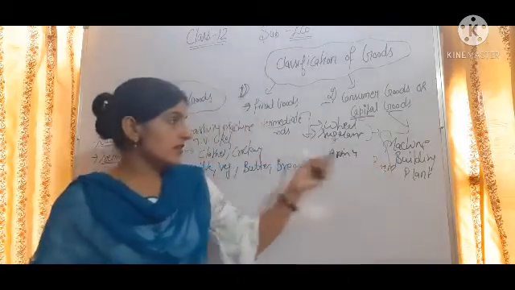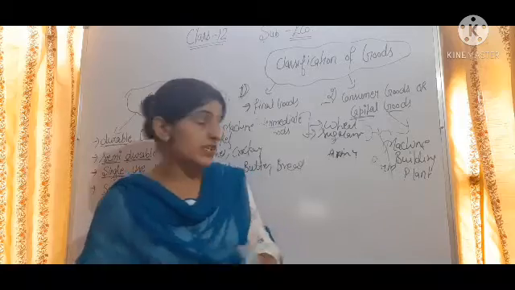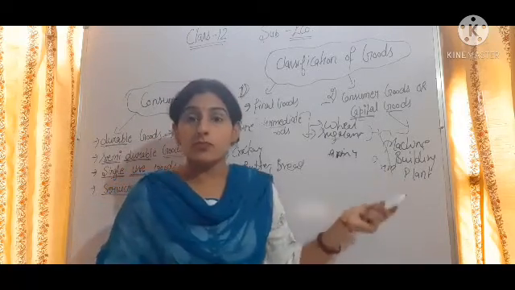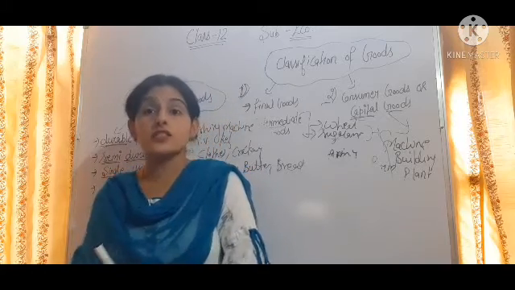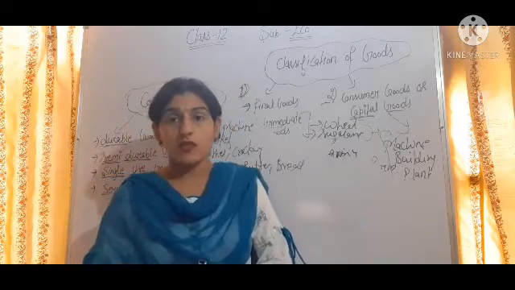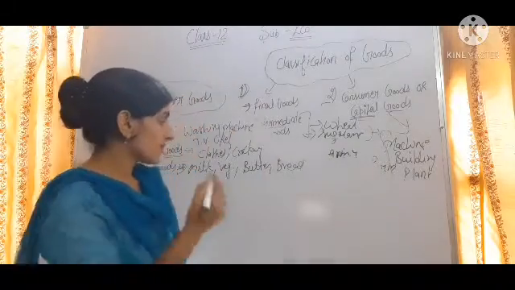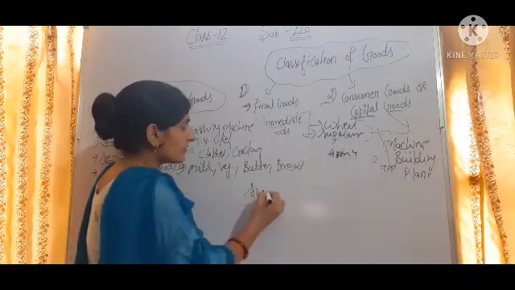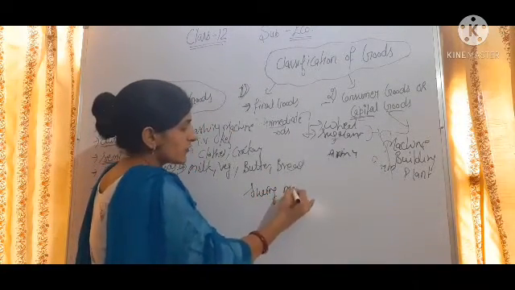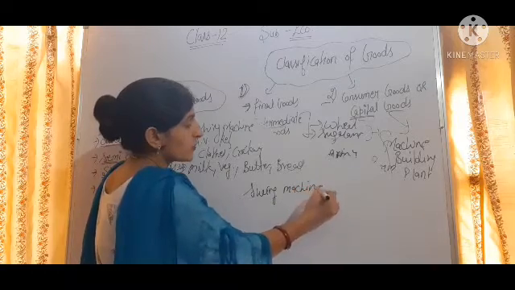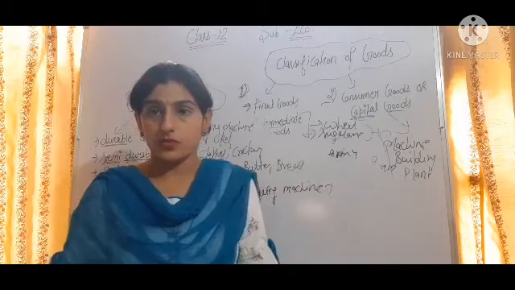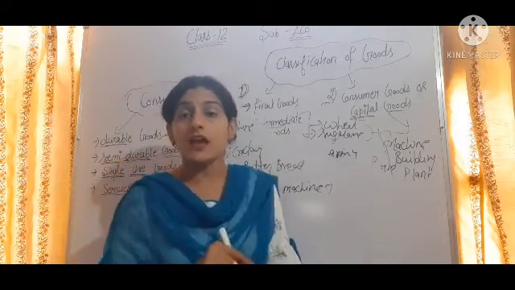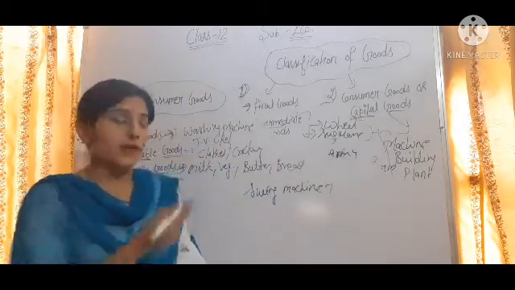So as we discuss capital goods, we have taken the example of machine. Machines are capital goods, but all machines are not capital goods. Why? For example, a sewing machine used by a tailor is a capital good, but used by a household is a durable good.